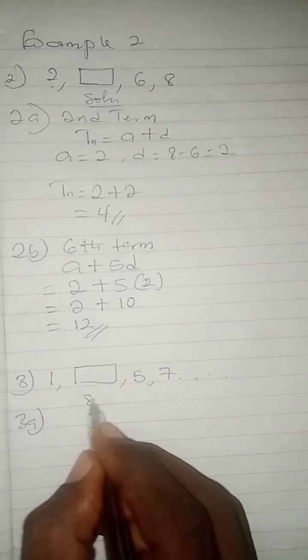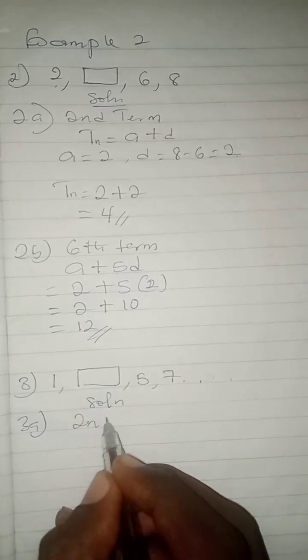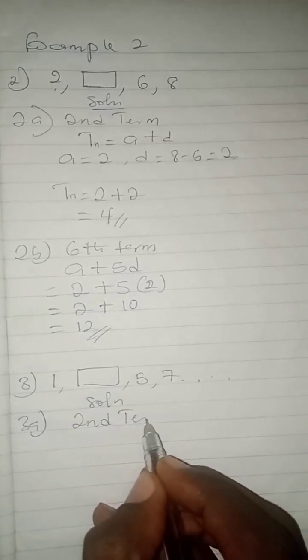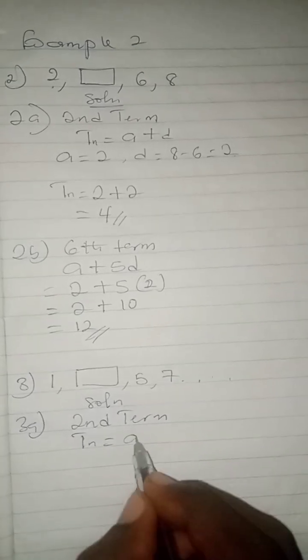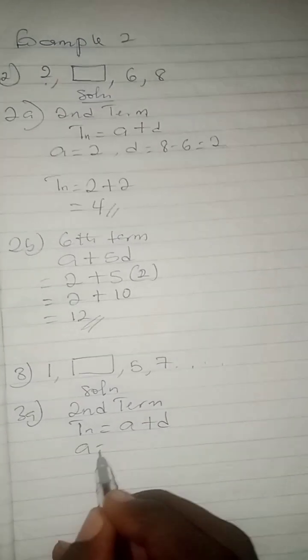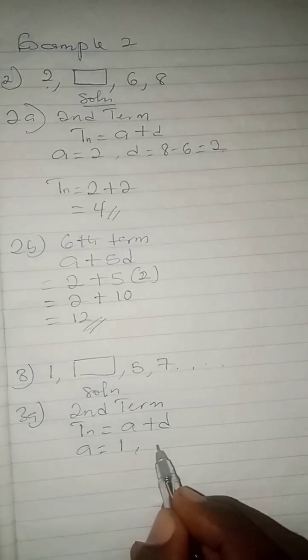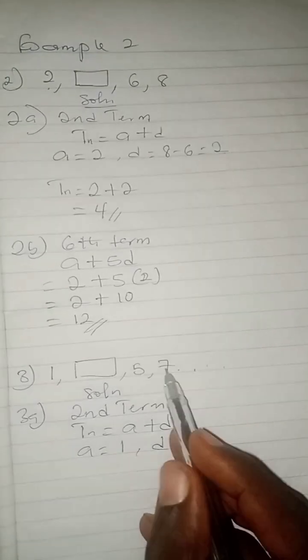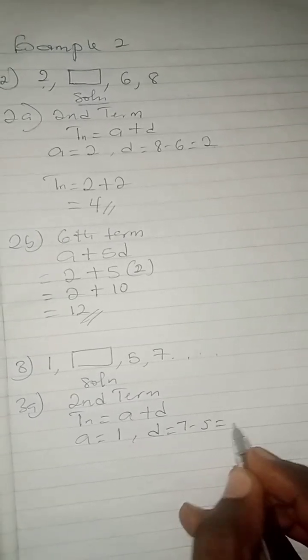Solution 3A is the second term, which is given by Tn equals A plus D. A is our first term, which is 1, and our common difference D is given by 7 minus 5, which is 2.